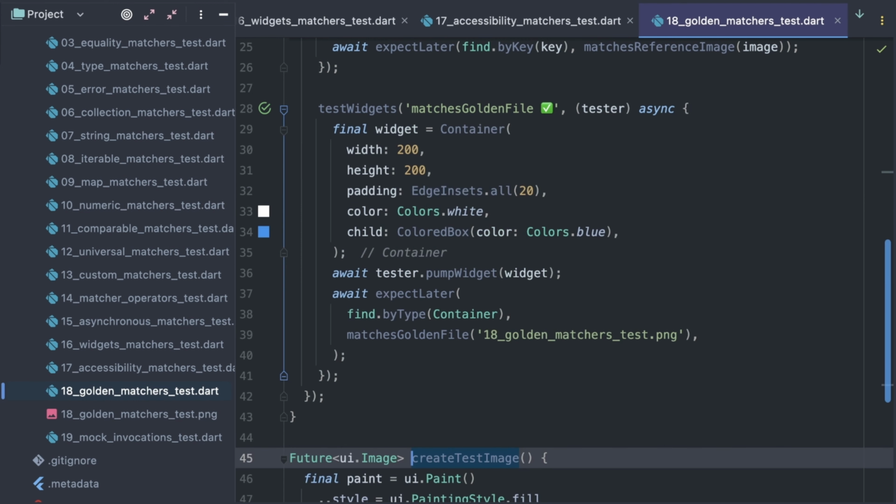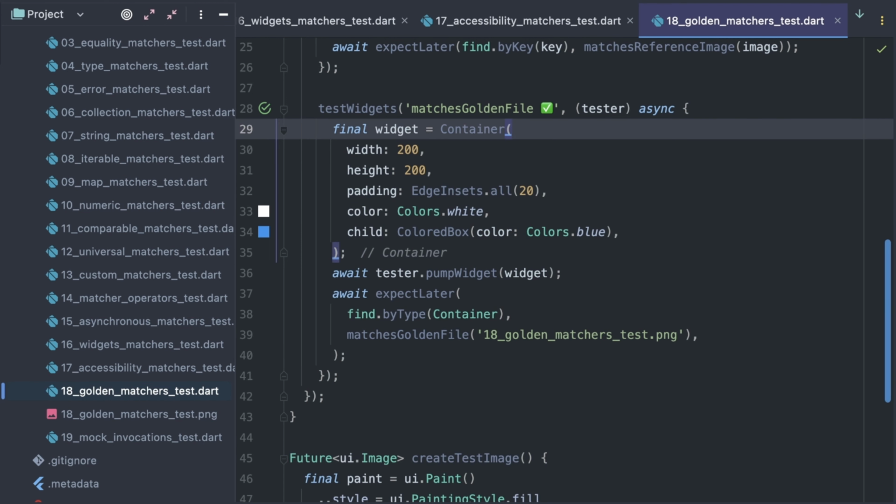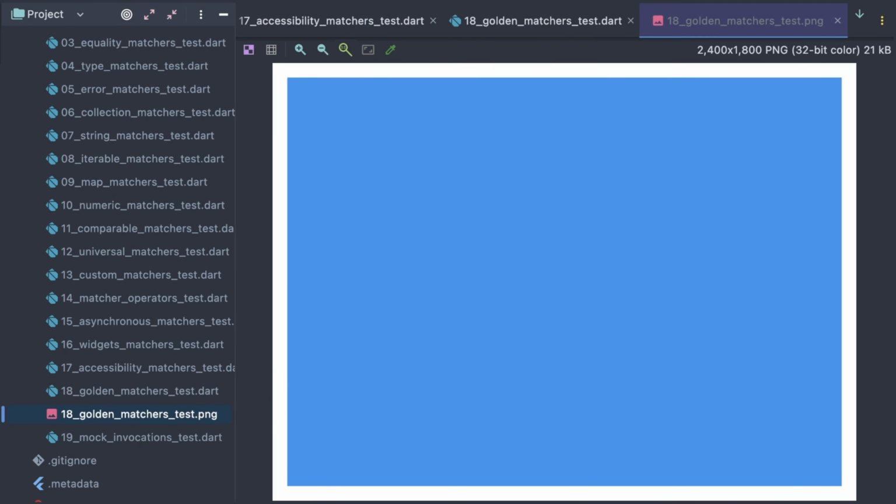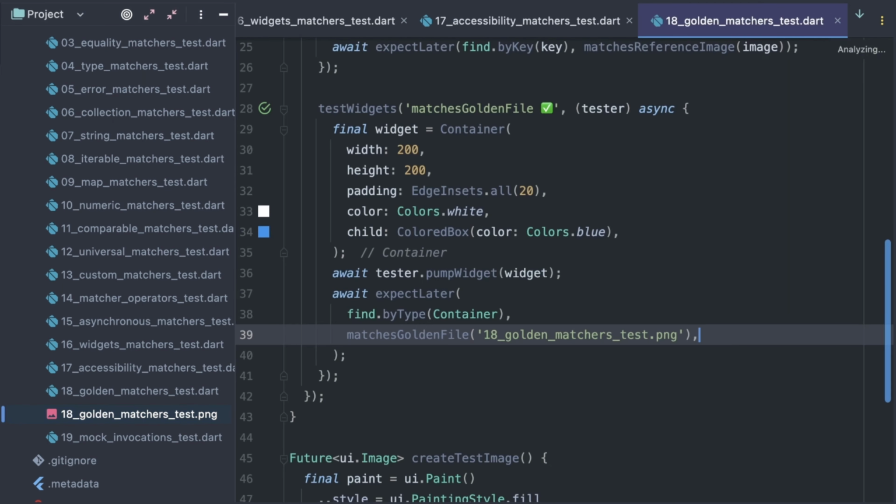For the next test, we have a blue rectangle surrounded by a white border. Here I use Matches Golden File Matcher that allows validating that a finder, a feature of UI image or a UI image matches the referenced golden image file. Here is the golden image I prepared, and this test passes.